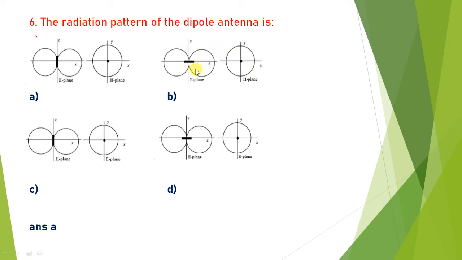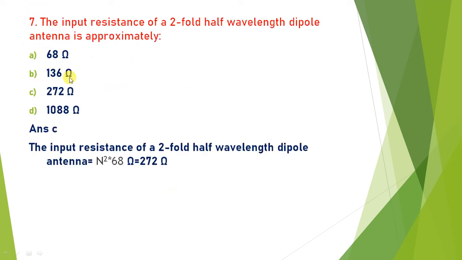So B is definitely not the answer, because the X axis is always denoted by X and the Y axis is denoted by Y, and here in the E plane the Y axis is denoted by Z. So A is the right answer. Okay, so the answer is A.